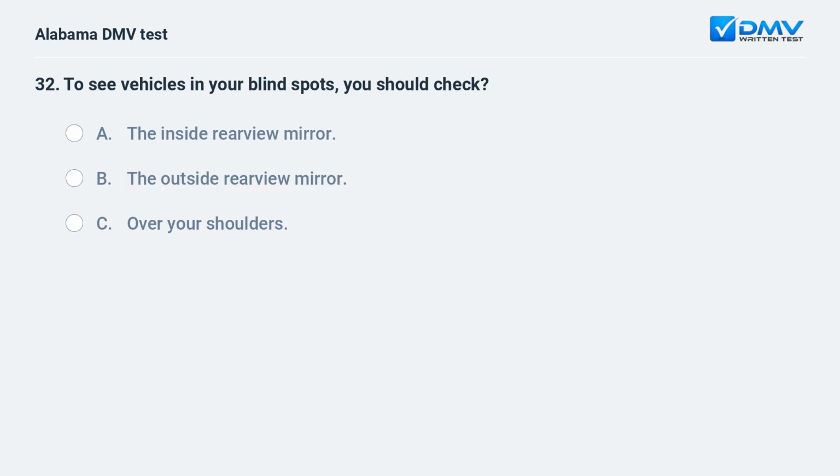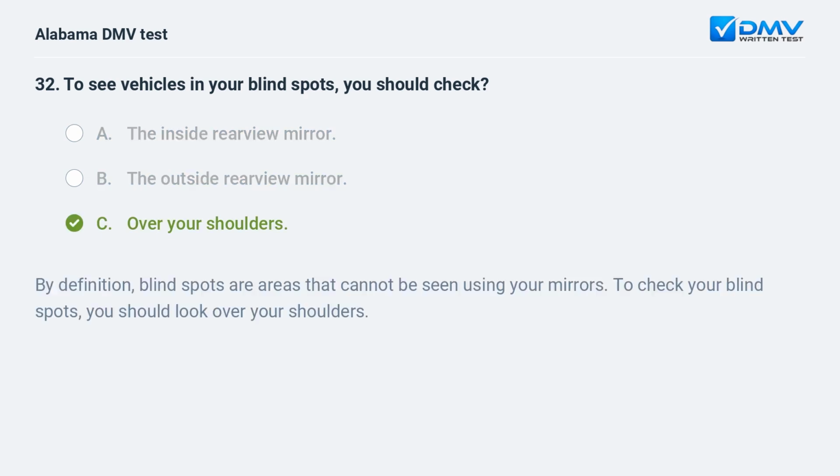To see vehicles in your blind spots, you should check A. The inside rearview mirror. B. The outside rearview mirror. C. Over your shoulders. C. Over your shoulders. By definition, blind spots are areas that cannot be seen using your mirrors. To check your blind spots, you should look over your shoulders.